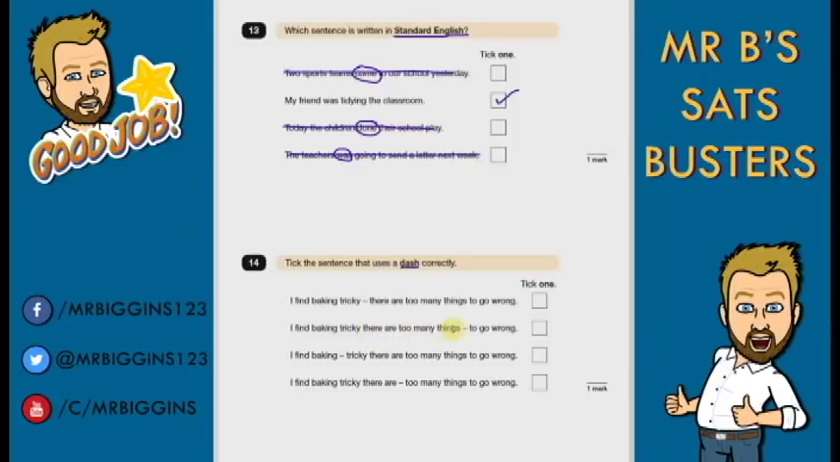Let's check the others. I find baking tricky. There are too many things to go wrong. Does it make sense? Okay, because things to go wrong is all one thought, so we don't need a hyphen in there. I find baking tricky. There are too many things to go wrong. Again, it doesn't make sense if we leave that gap in there. Okay, this isn't a full thought. I find baking what? So not that one.